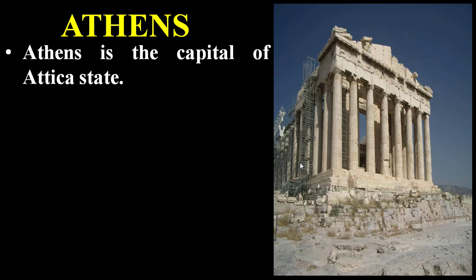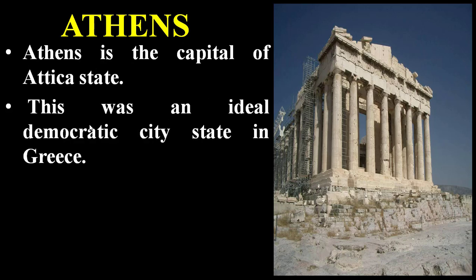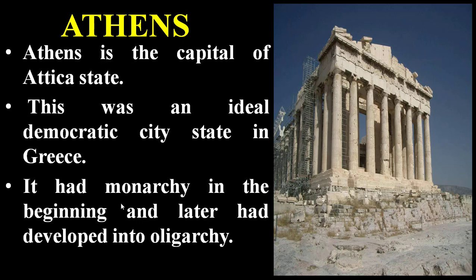Athens is the capital of Attica state. This was an ideal democratic city-state in Greece. It had monarchy, mono means single, nothing but dictatorship in the beginning, and later developed into oligarchy. Oligarchy is nothing but rule by a few people.